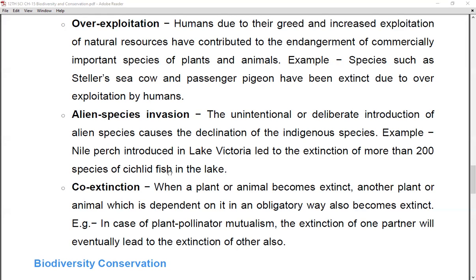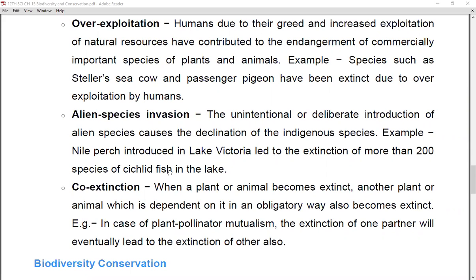The third cause is alien species invasion, right? Alien species are those species which are not native, or which you do not know, and invasion means the entrance of those alien species. So the unintentional or deliberate introduction of alien species causes the decline of the indigenous species. Indigenous species means those species which are living in that area.